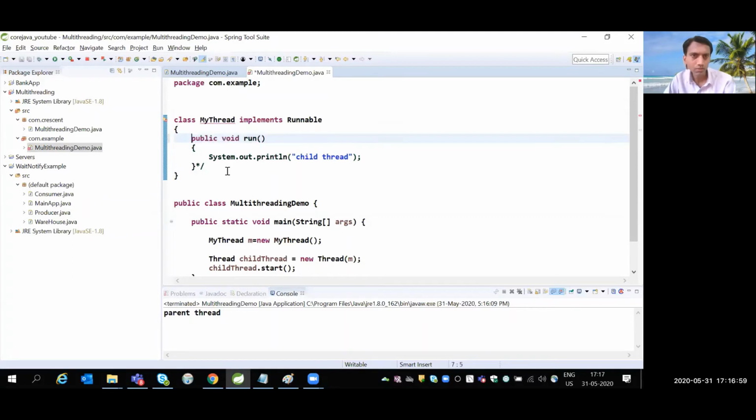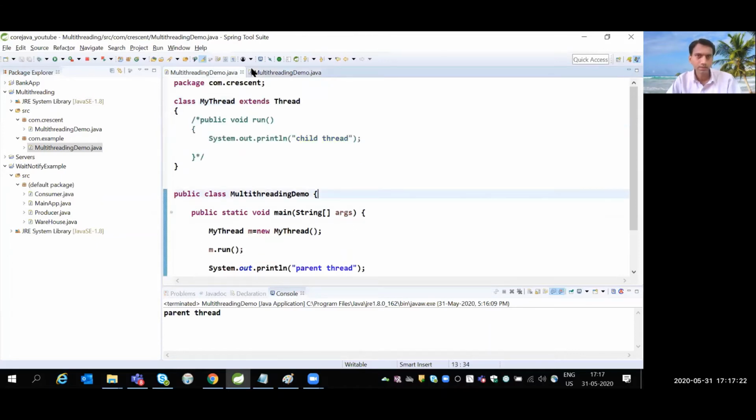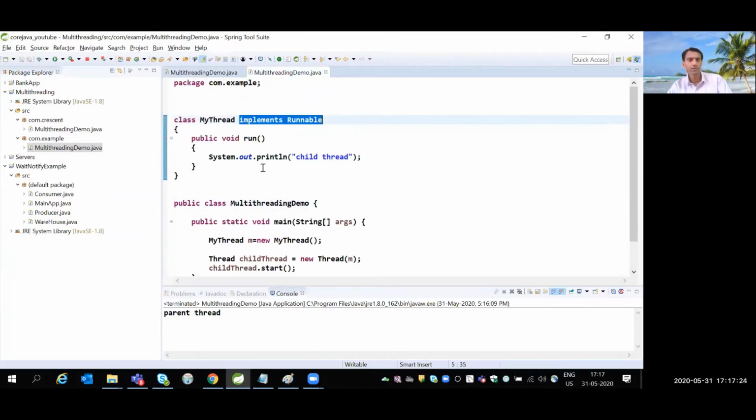One of the interview questions you may get is, which one is best: extending the Thread class or implementing the Runnable interface? Say we don't want to extend the entire behavior. So that's the reason implementing Runnable is the better approach. And the second thing is when you extend Thread, then you cannot extend any more classes. Right? So this is the difference you can tell the interviewer.